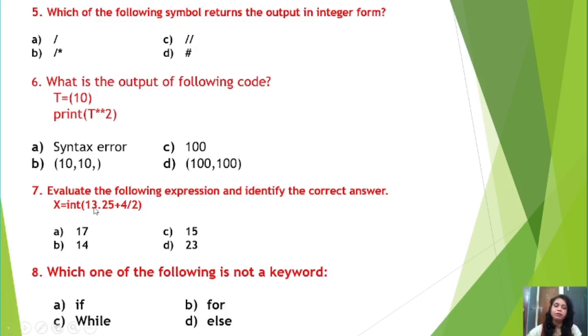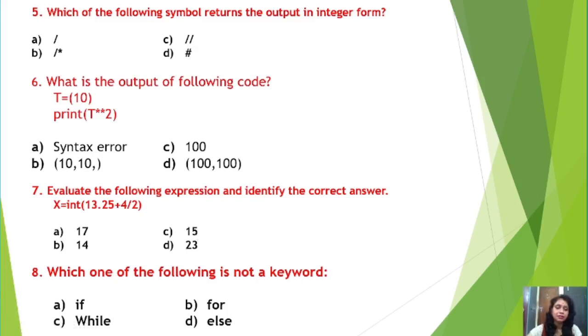So actually the answer is 15.25, but see students, here the int keyword is there, that means whatever answer you are getting, now you have to convert that fractional number into an integer part. So in 15.25, 15 is the whole number. So now int converts that fractional number into a whole number, so only 15 will come. So your answer is option C, that is 15, right students?